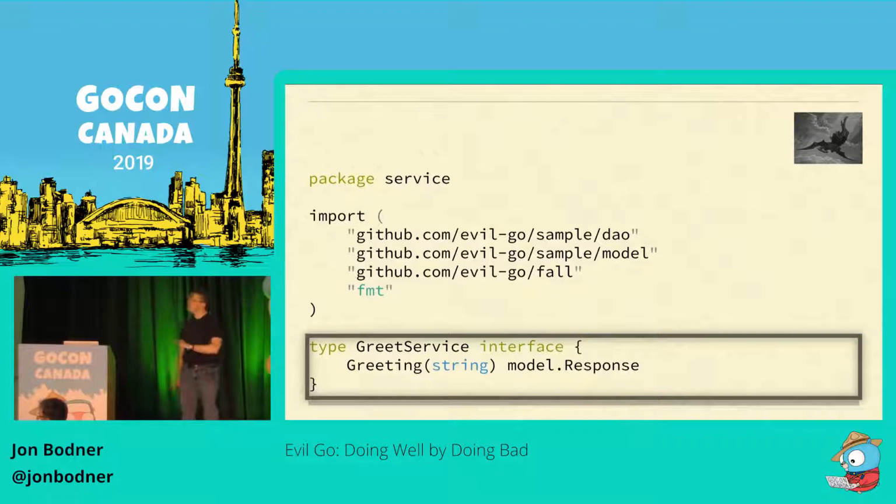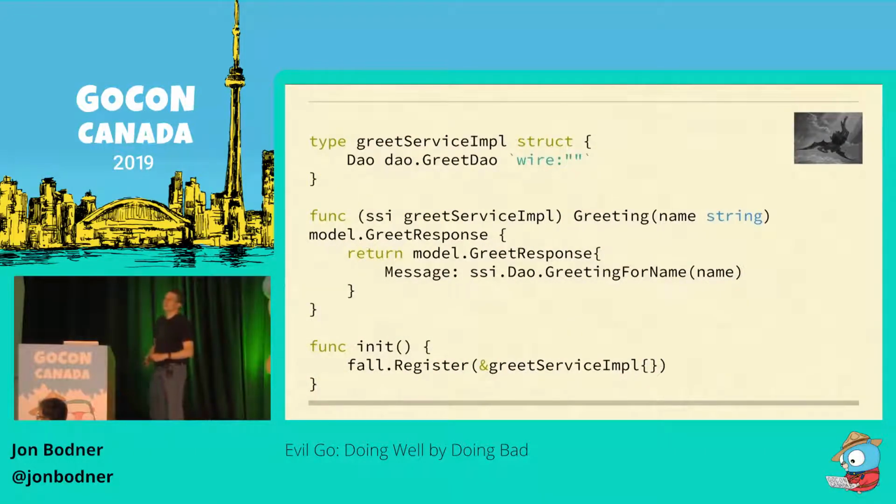And the implementation of our service, it now has this struct tag called wire. So what does that mean? Well, any field tagged with wire will have its dependency automatically assigned when the struct is registered with fall. What's going to be assigned to this field? In this small program, it's kind of clear, but in a bigger program, who knows, right? All you know is something somewhere implemented that greet DAO interface. Maybe it talks to a database, maybe someone left behind some test code. It's great. Who knows what's going to happen?